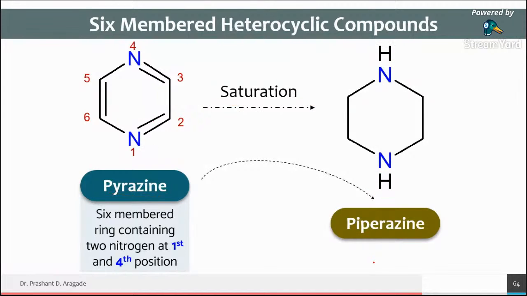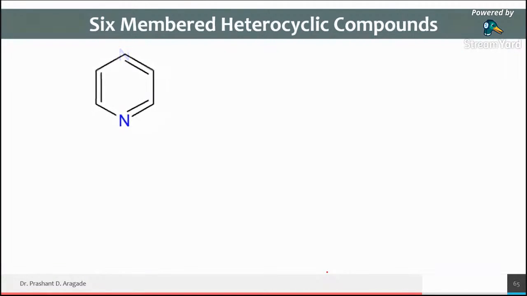So what have we seen? We have seen pyrazine: if it becomes saturated, meaning you have removed all the double bonds and added the hydrogens, the name becomes piperazine. It is simple to remember how. If you observe the name very carefully, you will find that the razine portion remains as it is in the name, and you just have to replace the PY by PIP. Okay, I will show you how it looks.